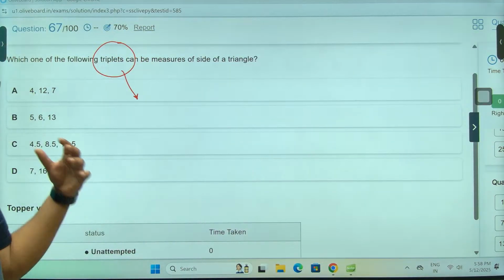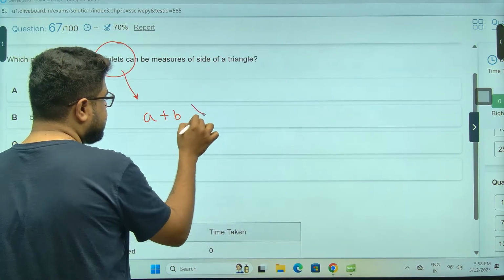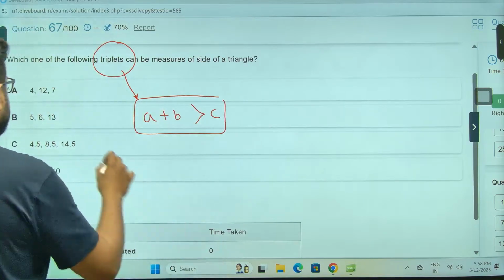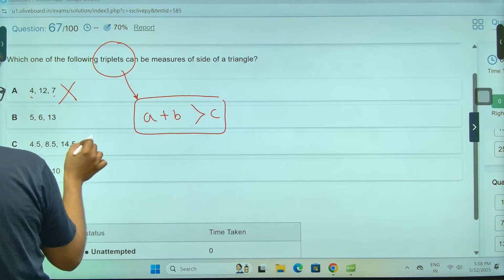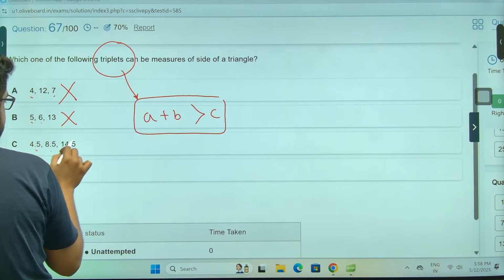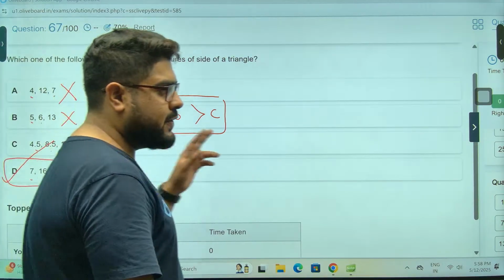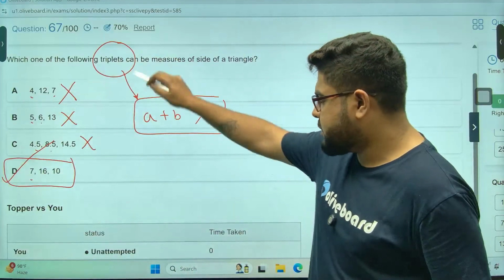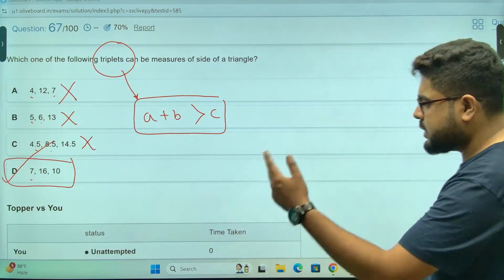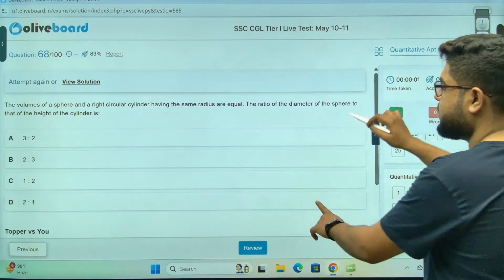Any triplets for making a triangle, so rule is, sir, sum of any two sides of the triangle should be always, not even equal, it has to be greater than the third side. Check, sir. 4 plus 7, 11 less than 12, cannot happen. Again, sir, 11 less than 13, 4 and so 13, no, sir. So this is the answer. This is the only thing. You see, take always the smallest two values out of these triplets. The sum should be greater than the third one. So this is the only possible answer. चलो मैं जल्दी से बता.